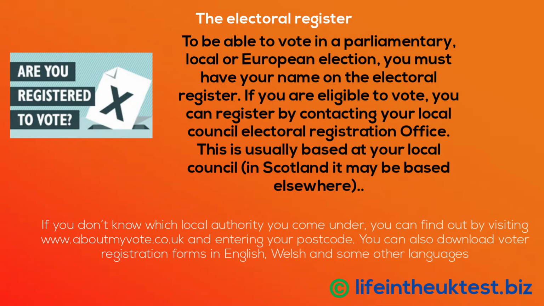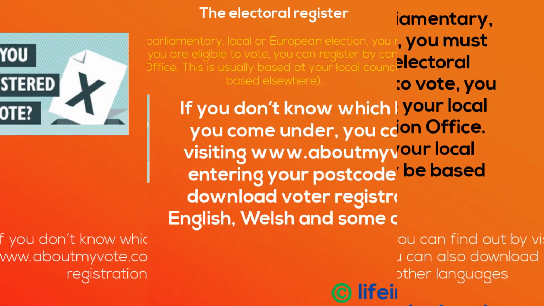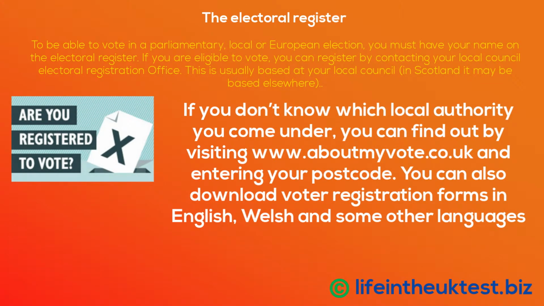To be able to vote in a parliamentary, local or European election, you must have your name on the electoral register. If you are eligible to vote, you can register by contacting your local council electoral registration office. This is usually based at your local council. If you don't know which local authority you come under, you can find out by visiting www.aboutmyvote.co.uk and entering your postcode, and you can download voter registration forms.